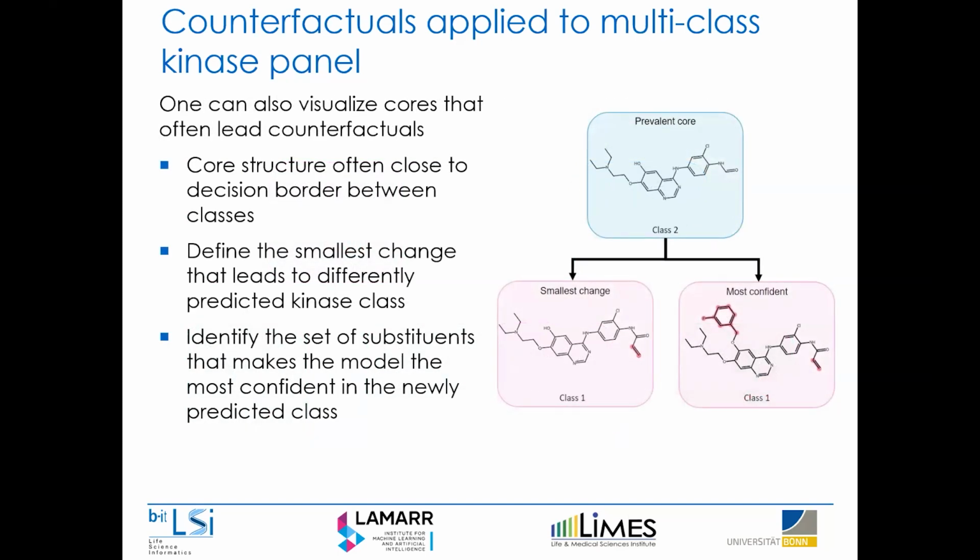But you can also look at whether there's a specific core structure that really often leads to the generation of counterfactuals. These are core structures that are probably right on the edge between these different prediction classes. Then you can look at the edge cases and define, for example, the smallest change, the classical formulation, which we can make to the core to make a class conversion, or we can identify a set of substituents that make the model the most confident in the newly predicted class, which are usually, of course, larger changes we can make to the molecule.